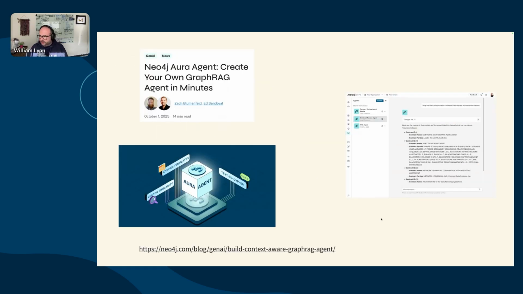I'm curious, let me know in the chat, if anyone has tried Aura agent yet. This is still in preview, but it's available in Aura. Sign into the Aura console and you'll see it there. This is a really neat way to create agents that have tools. So text to cipher tool, we can create cipher templates or just really simple similarity search and create an agent that can access those tools that are capable of querying your database, and then they're exposed in an API.